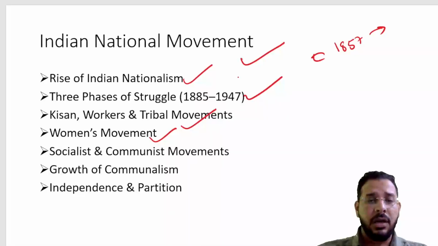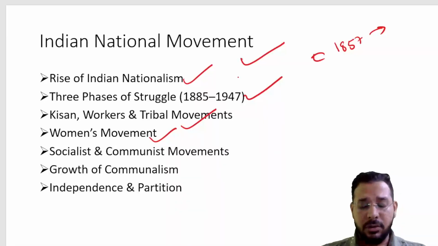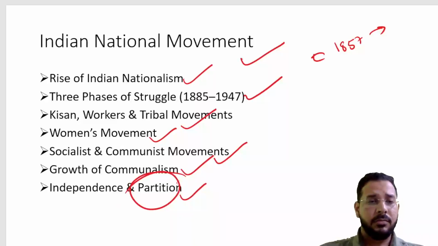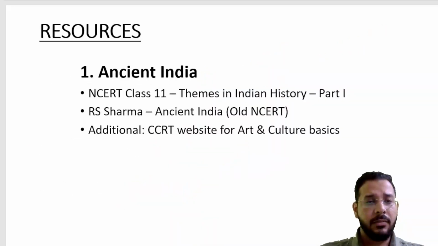We have to see how Congress has developed, the important Congress sessions, Lal Bal Pal, Bal Gangadhar Tilak, Lala Lajpat Rai. All those important personalities. What was the role of Ambedkar? And the socialist and communist movements, growth of communalism, independence and partition, we have to look into them.